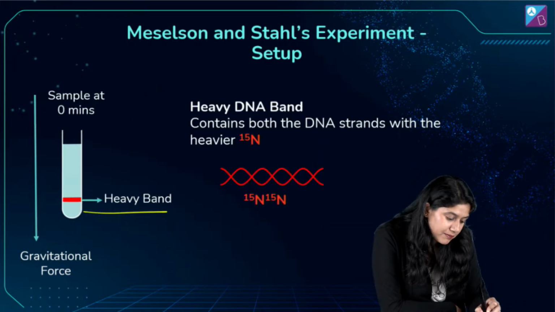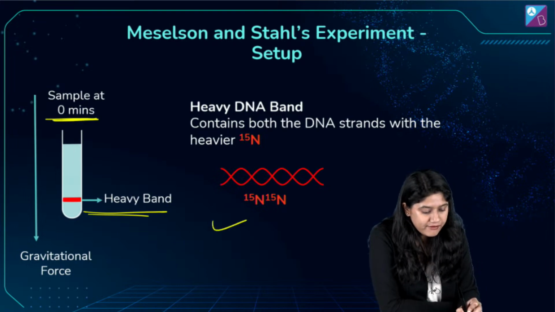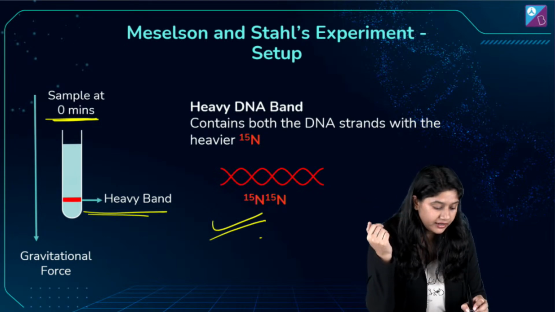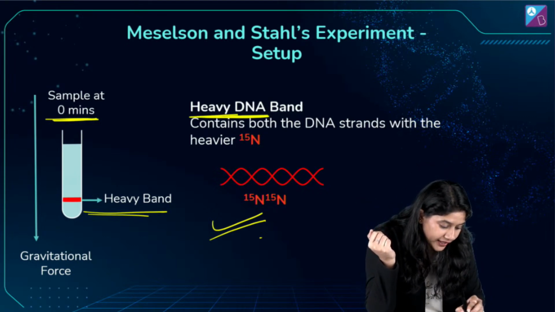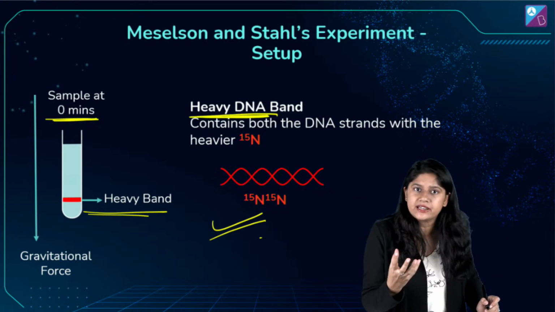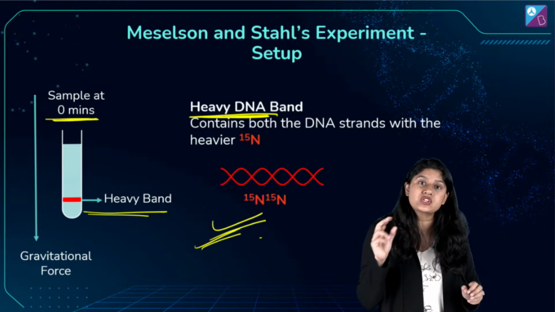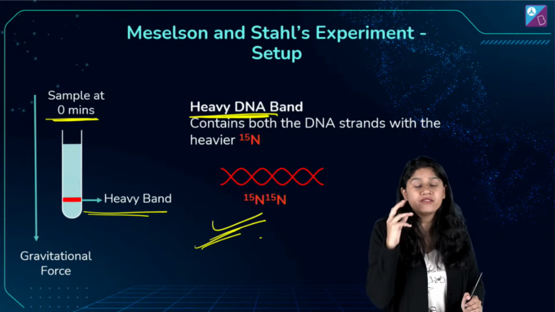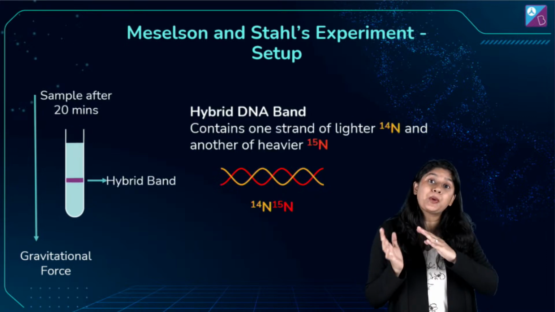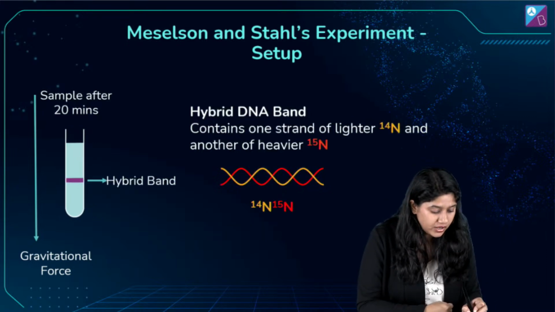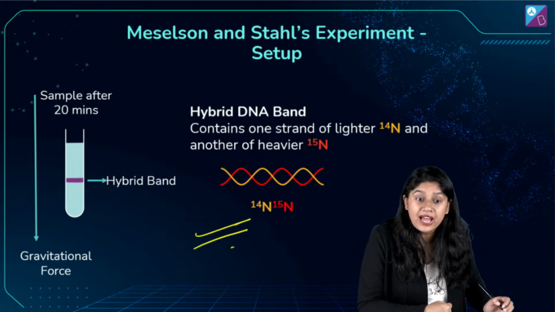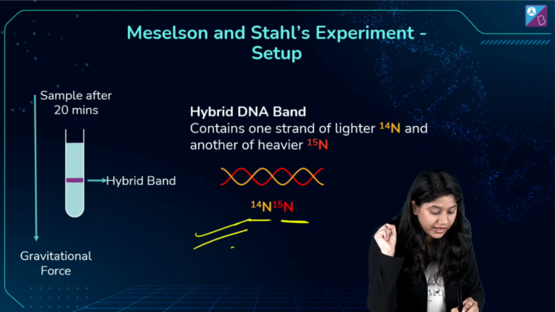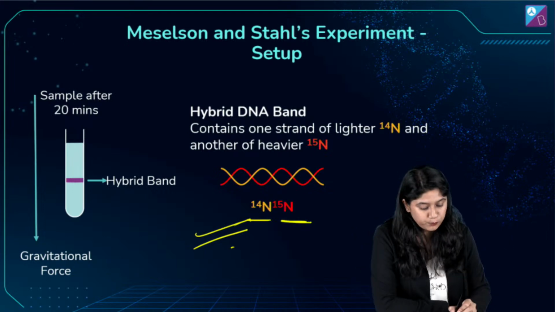So at the heavier band, at 0, we have this. We have both the DNA, right? Sorry, we have the DNA which has isotope 15, which is a heavy DNA, right? We can see both the strands have nitrogen 15, which is the heavier isotope. After 20 minutes, we saw that we have a hybrid. What we have? We have the hybrid. We can see we have N14 also and we have N15 also.